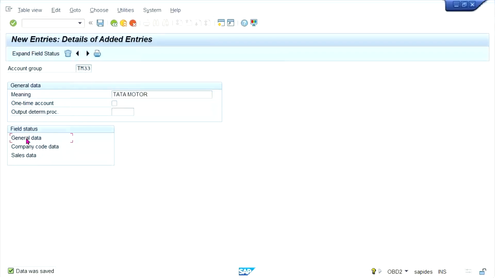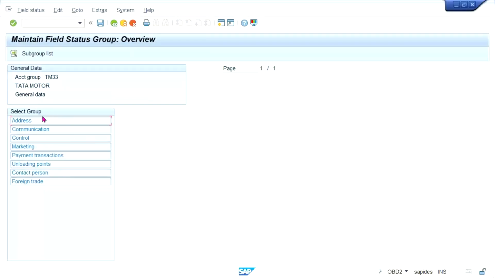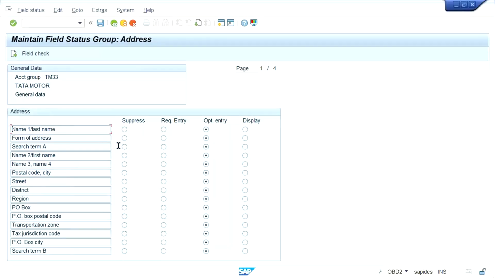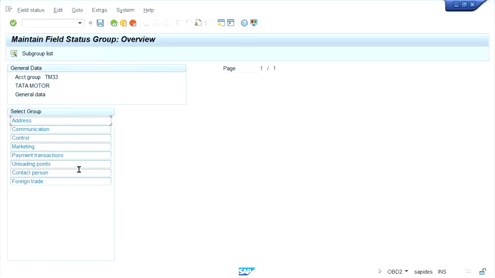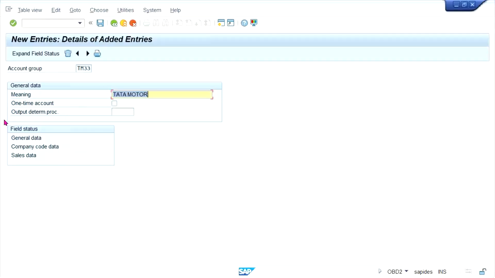Now look at here, the fields are getting controlled. Here we are having general data, company code data, and sales area data. So even in customer also we are having from here, right? So in customer also we are having the customer divided into three segments: general data, company code data, and sales data. Okay.